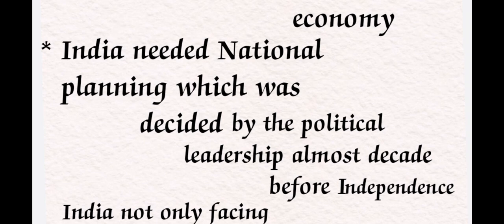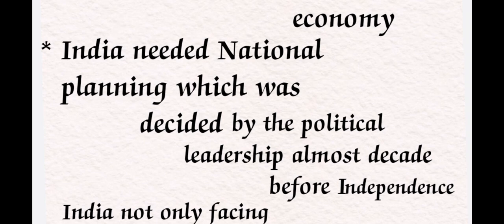Planning means that each and every economic decision regarding the production and distribution of goods and services comes under the government only. The important decisions are taken by the government itself, and that is known as planned economy, right?